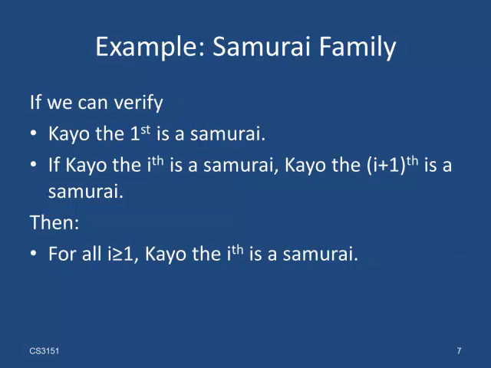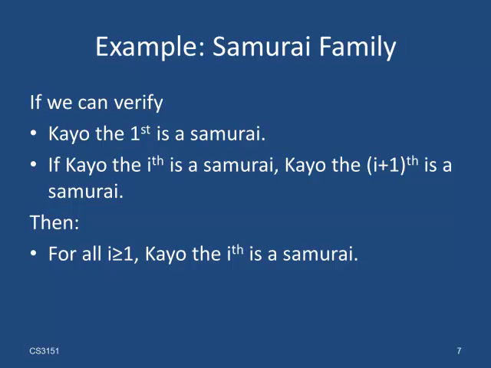In terms of mathematical induction, the proof technique tells us that the claim Caio the i-th is a samurai for all i greater equal 1 is indeed true if we can verify the following two statements. The two parts we have to verify are, first of all, to show that the claim holds for the first natural number for which the claim is made.